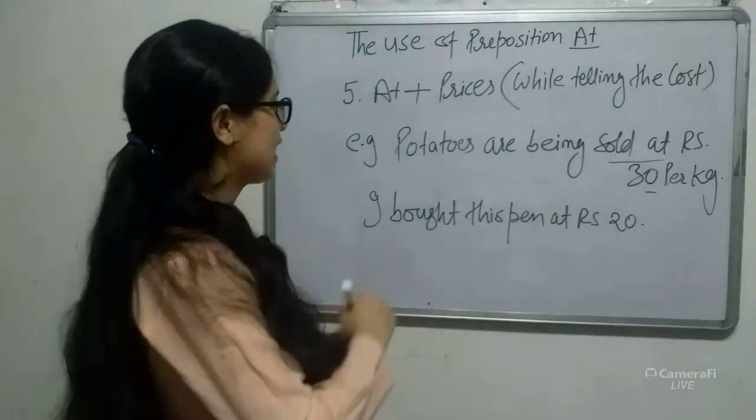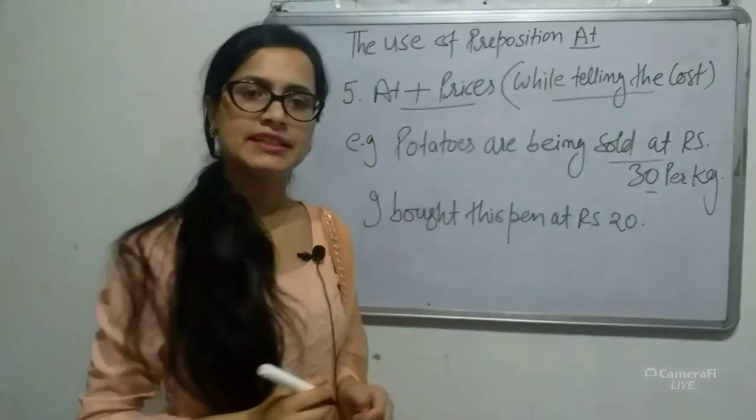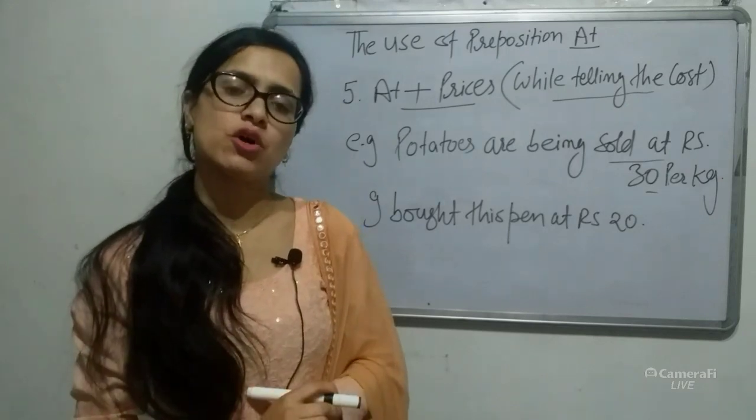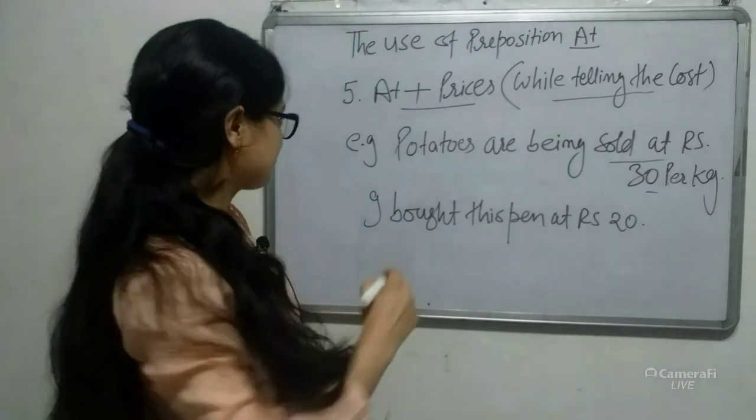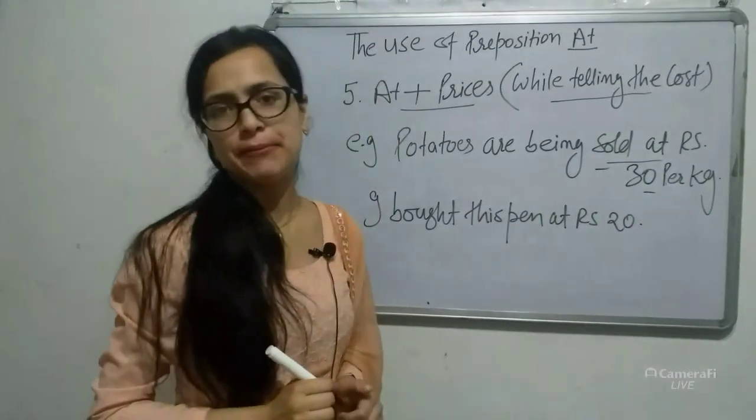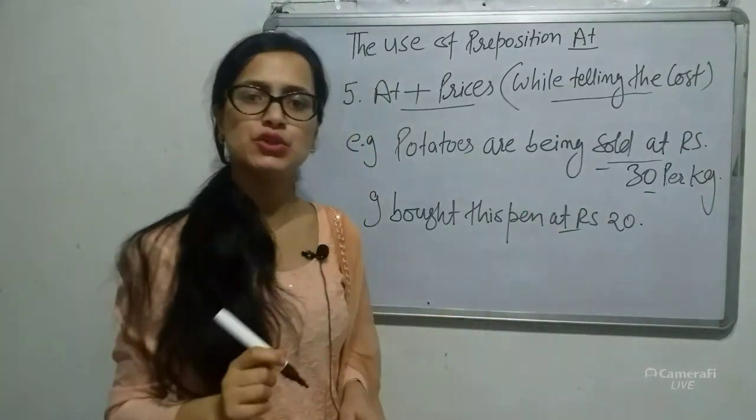Number 5, at plus prices while telling the cost of anything. So we use "at" with prices when we want to tell the cost of anything. For example, potatoes are being sold at rupees 30 per kg. I bought this pen at rupees 20.